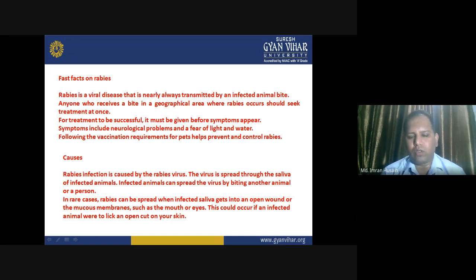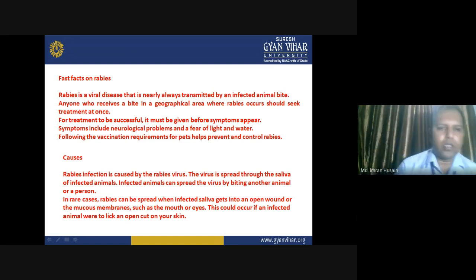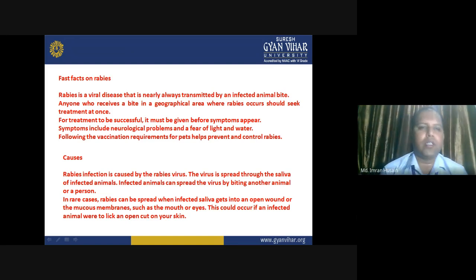So one must always make sure to what extent they are exposing themselves to animals, and they should always have this habit of taking care of themselves. If an animal has bitten you, you have to make sure that you receive the vaccine immediately.